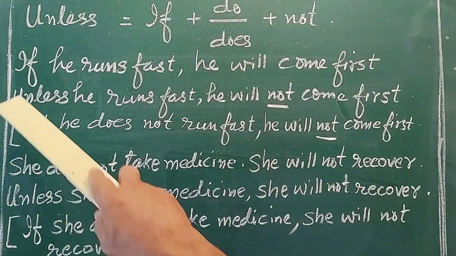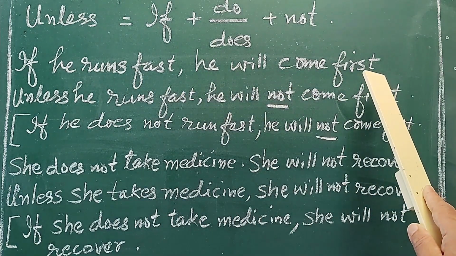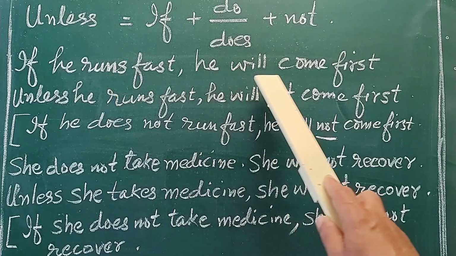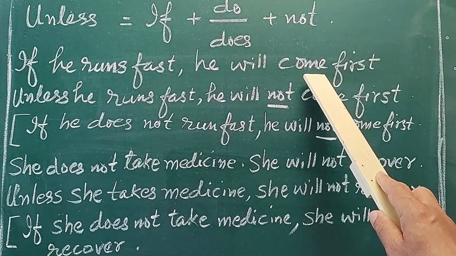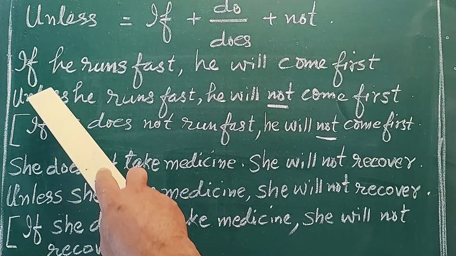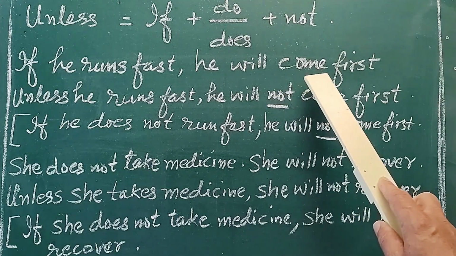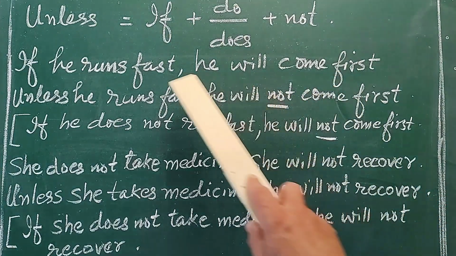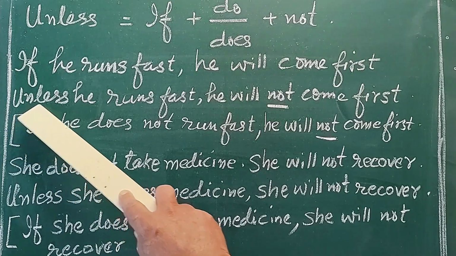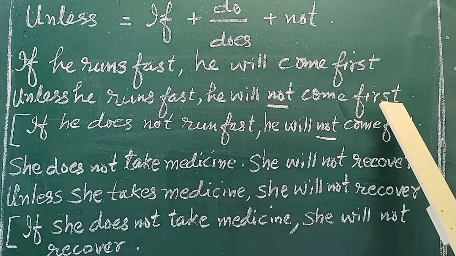Let us see the example. If he runs fast, he will come first. Here, a possible condition is given, and the possible outcome is also here. The condition is to run fast. Then the result will be he will come first. The same condition can be expressed using unless. Unless he runs fast, he will not come first.